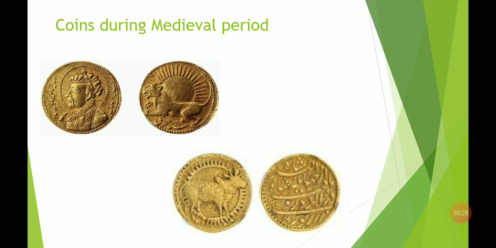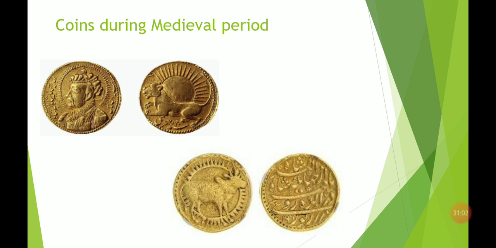Now there you can see the picture of a coin. The first picture is of the Jahangir reign, and that is the picture of Jahangir, and below it is another side of the coin, where the king, the lion basically, is minted. There you can see that Jahangir is considered as a lion, and that is the coin from the Mughal period. Another coin is also from the Mughal period, and it also belongs to the Jahangir reign.